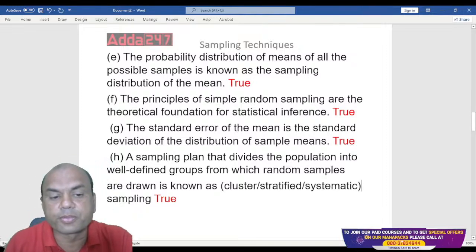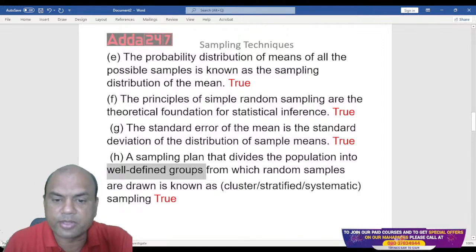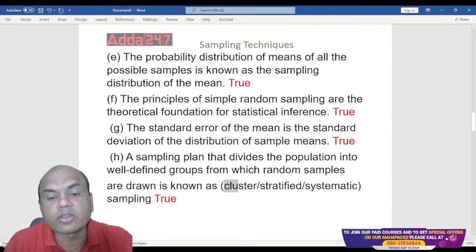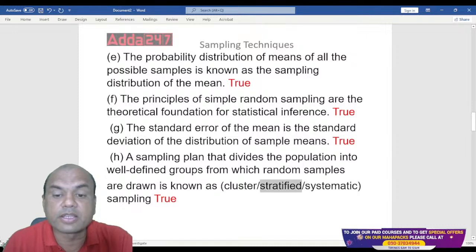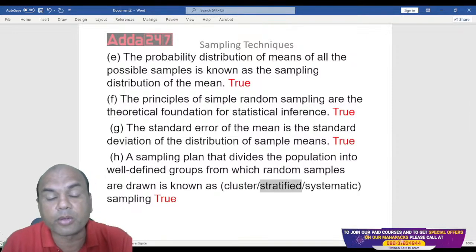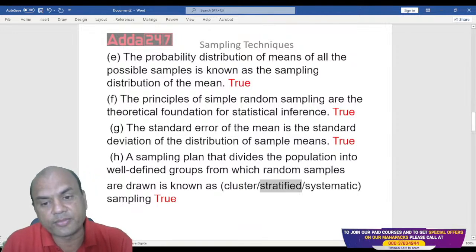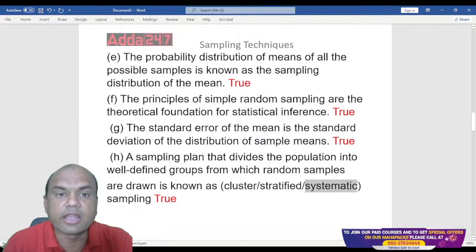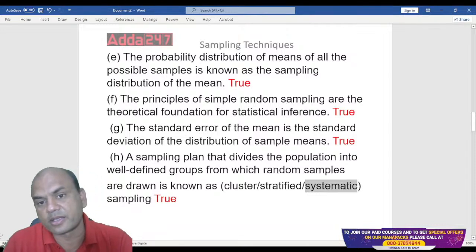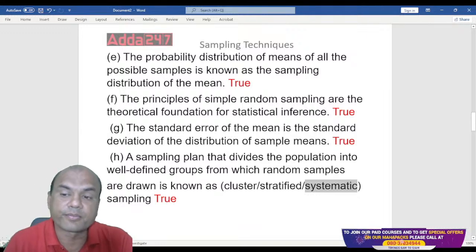See here, well-defined groups means what? Is it related to regions? Here, I'll give you some hints about this. Cluster will always relate to region. Stratified will always relate to strata, means some groups, common things, percentages, 40 to 60%, 60 to 80%. Systematic will always relate to a line. All of you stand in one line and every 10th person come here. So that is systematic. So these are all well-defined groups. So the answer is true over here. Okay.